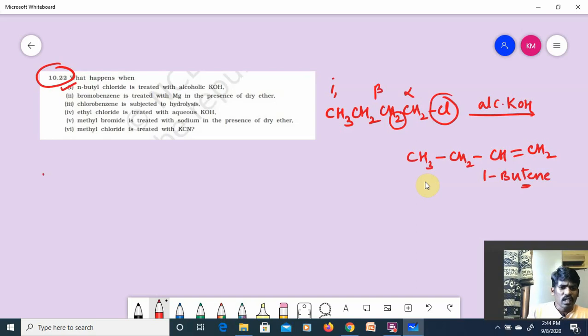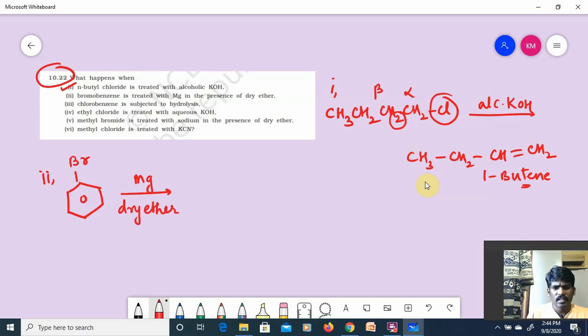Understood? Now second, bromobenzene treated with magnesium in the presence of dry ether. What it will give? Phenyl magnesium bromide, MgBr addition.